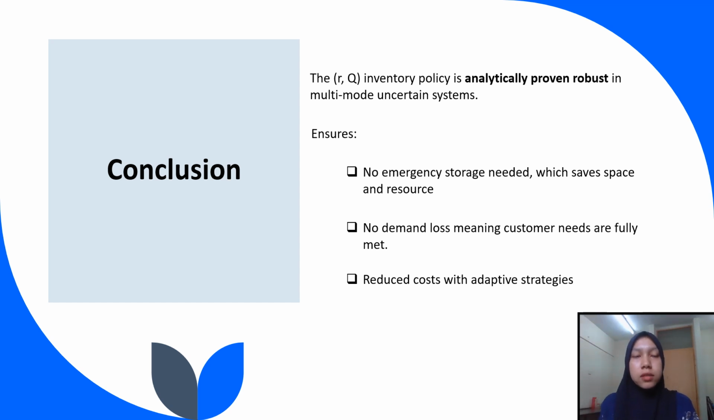For the conclusion, the RQ arbitrary policy is analytically proven robust in multi-mode uncertain systems. First, they assure no emergency storage is needed, which means that we can save space and resources. Second, no demand loss means that customer needs are fully met. Lastly, we can reduce costs with an adaptive strategy.